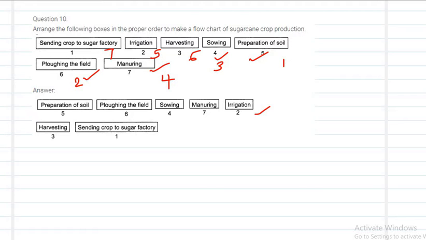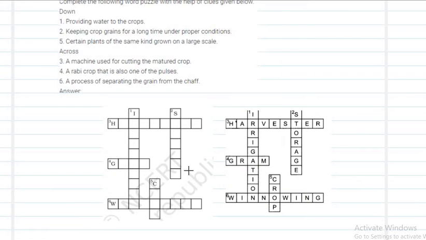Okay. Next, this is a kind of puzzle which you have to solve. Okay, they have given some instructions. Follow those instructions and try to fill the boxes here.